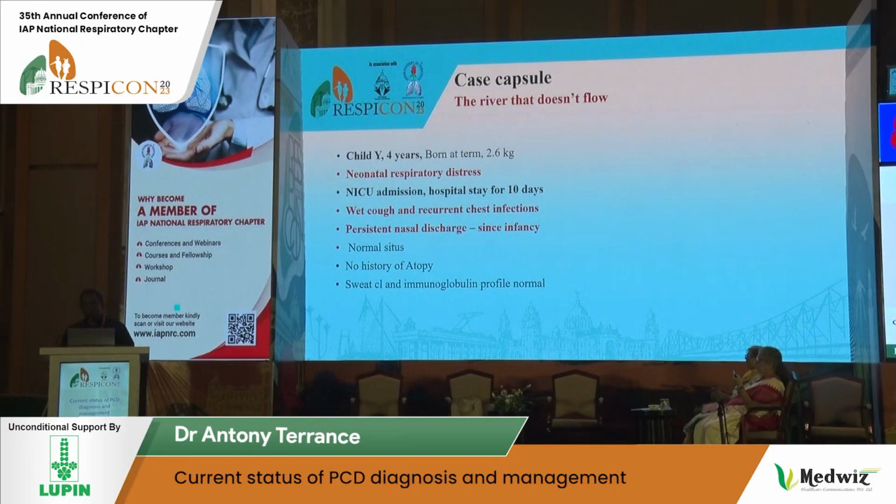And this is a small case capsule, how we go about an individual case. This is a 4-year-old child who presented with year-round cough and recurrent chest infection. Then we applied the North American criteria. This patient had 3 criteria positive, shown in red: neonatal respiratory distress, persistent wet cough, and persistent nasal discharge. Normal situs. Based on the criteria there were 3 cardinal features, and the PICADAR score was also high.